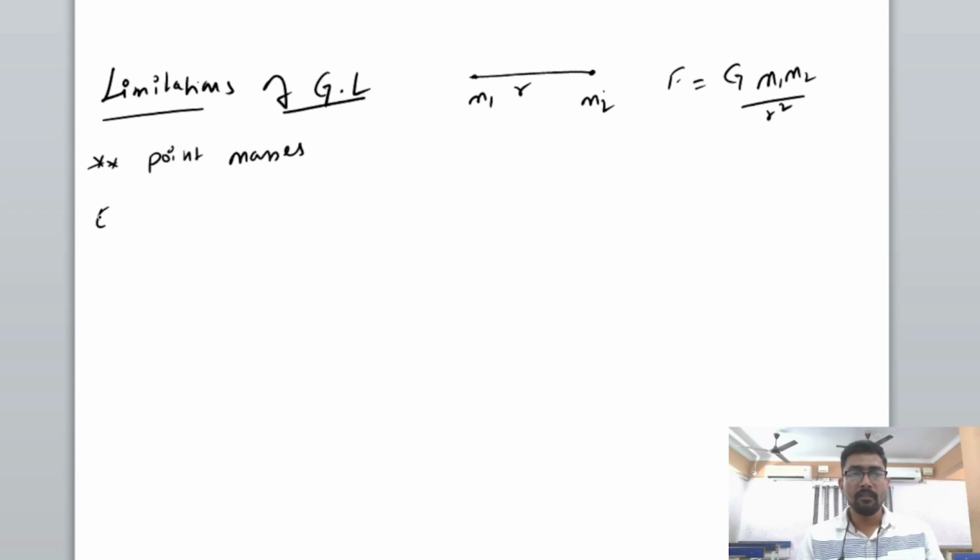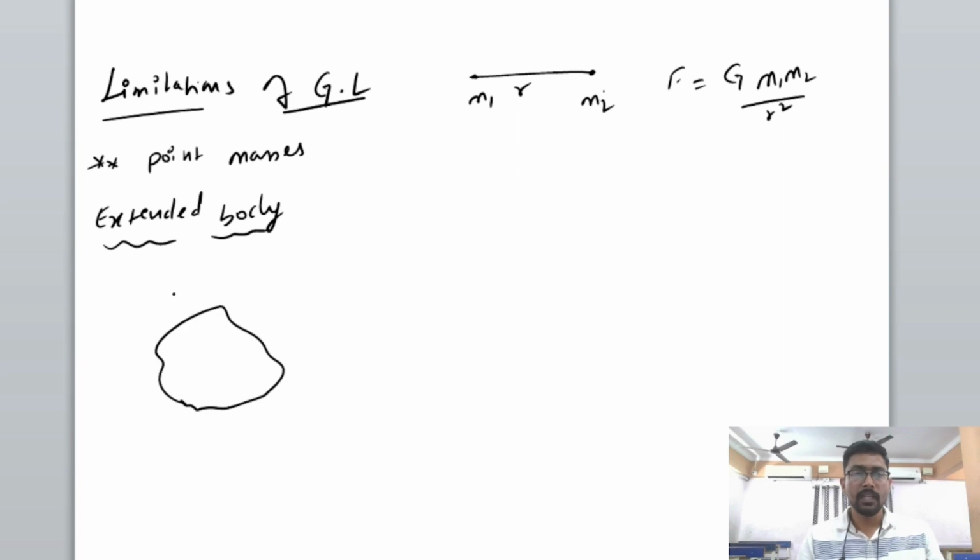What happens when we consider an extended body? Extended body means, for example, I take any random body having a mass m, and I take a test mass m0. We know that this test mass will not have its own gravitational force.